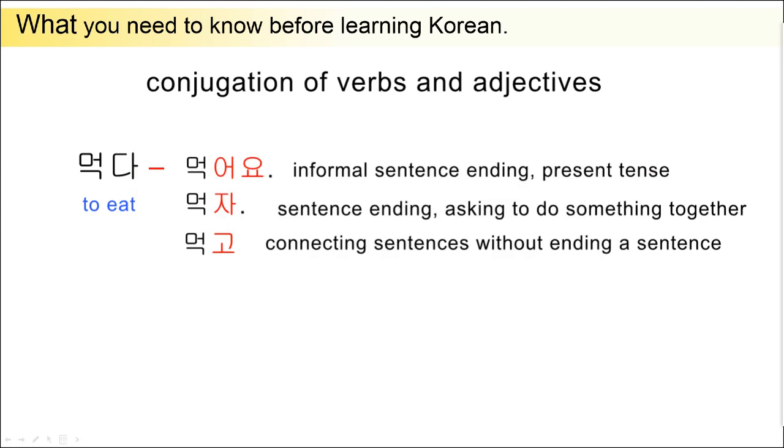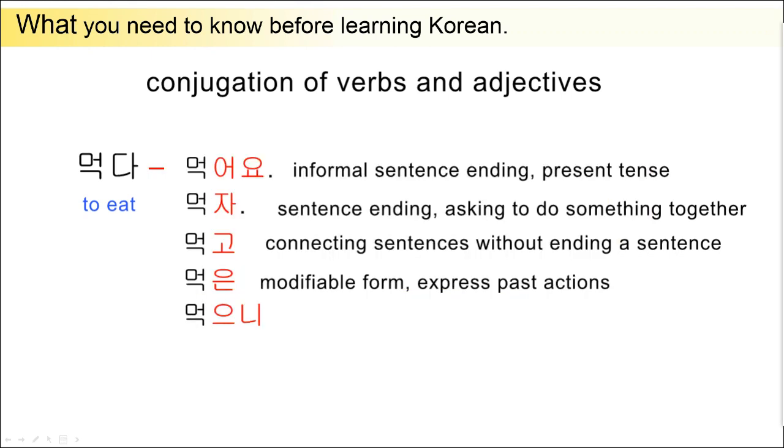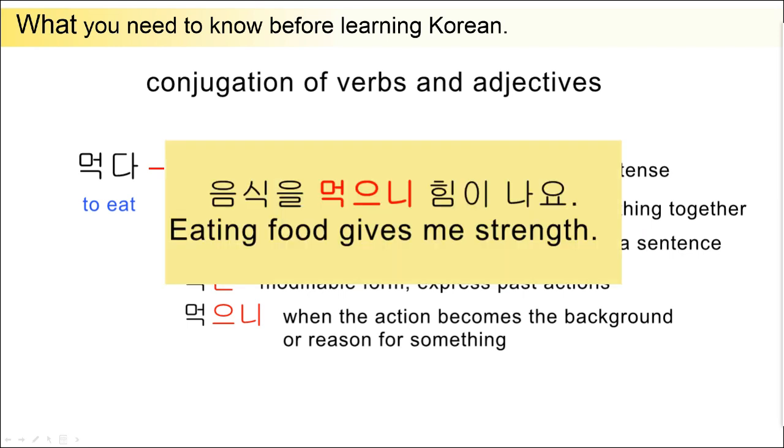Next is 먹은. It modifies things and expresses past actions. If you want to talk about the food you ate yesterday, you can say, 어제 먹은 음식은. Next is 먹으니. It is an expression used when the action becomes the background or reason for something. Suppose you are hungry and have no energy. But after you have eaten, you can say like this. 음식을 먹으니 힘이 나요.